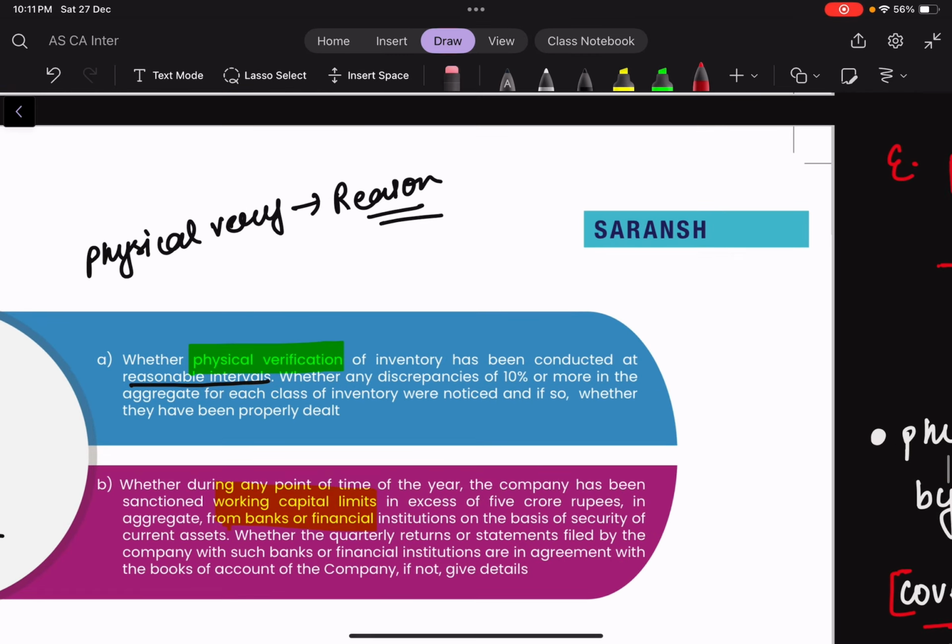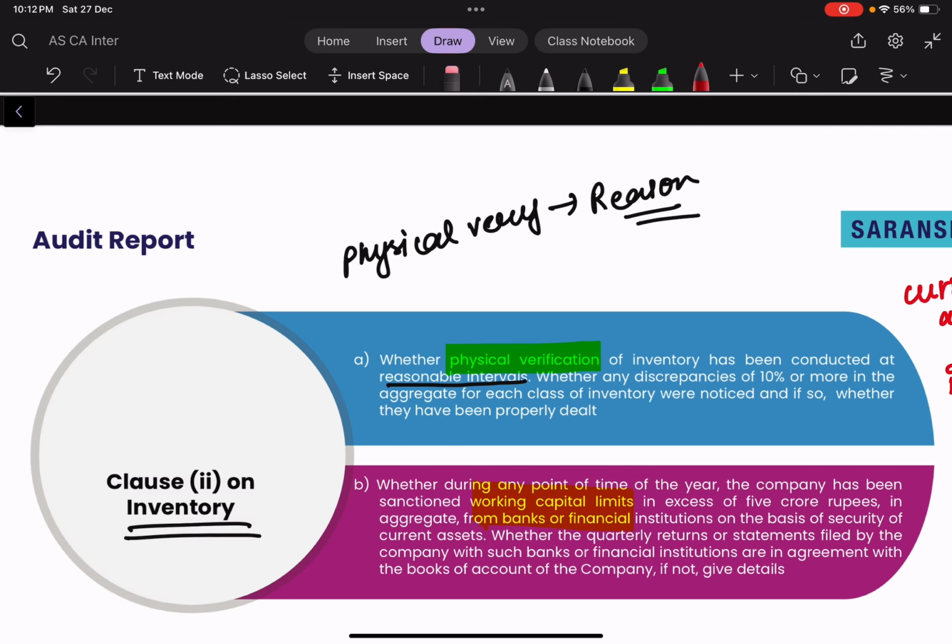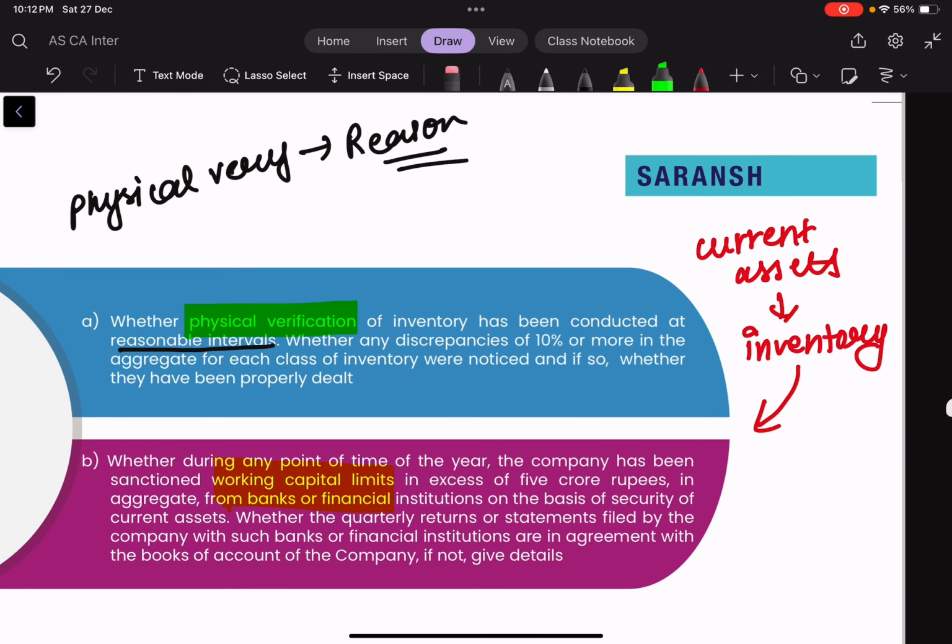Now the next part is very important, which is with regards to working capital limits. Working capital limits are the overdraft facilities which are provided to any company or any entity, and it is usually as a security against the current assets. Now, a major part of these current assets is also the inventory. So this part is covered here, and this is a major statement which is made in the CARO with regards to inventory. Here the auditor needs to report whether at any point of time during the year,